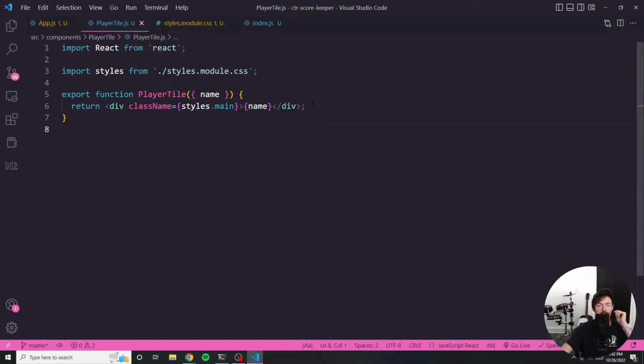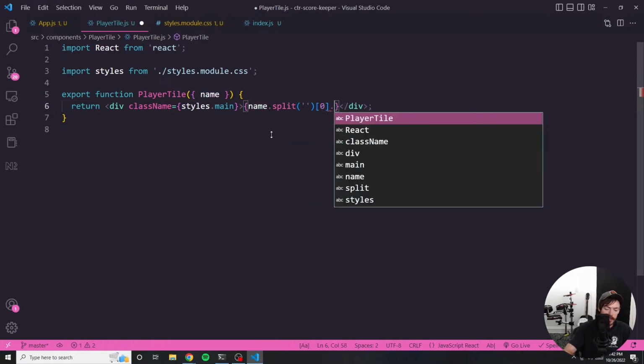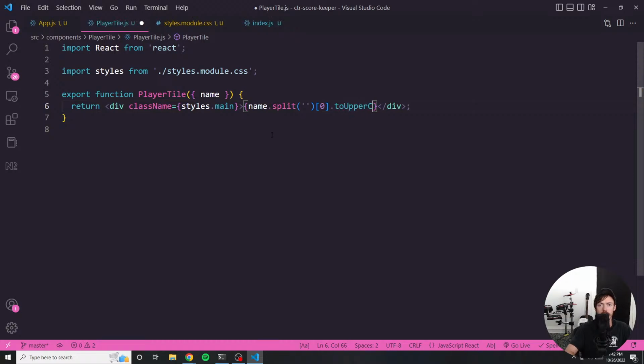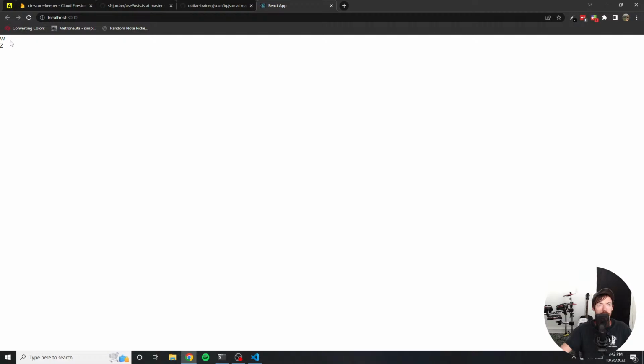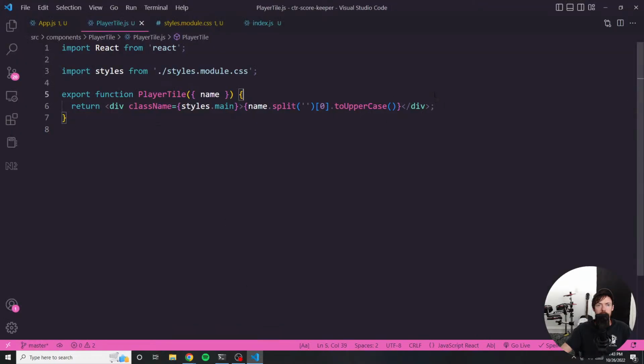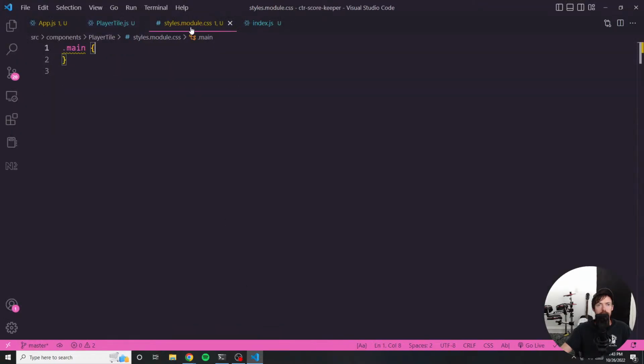So this particular tile is going to need to display just the first letter of our names. I would prefer it just be the first letter because we know who we are. It's just way simpler that way. So we're going to do name.split, which is going to break the string into an array, and then we're going to take index 0 and then toUpperCase. So now I should just see Z and W. That's exactly correct. Now let's do some styling.